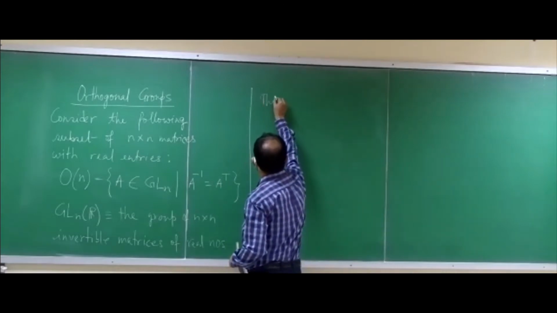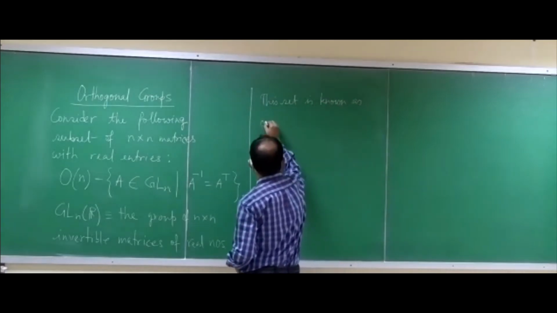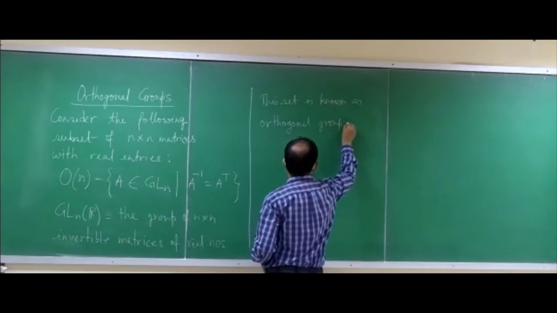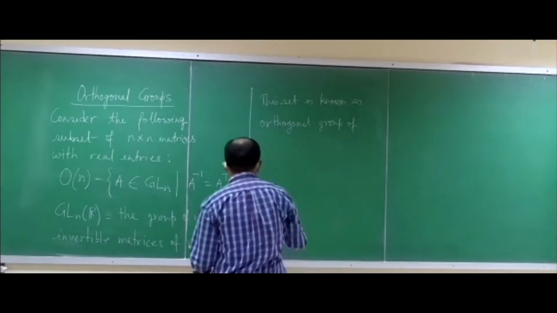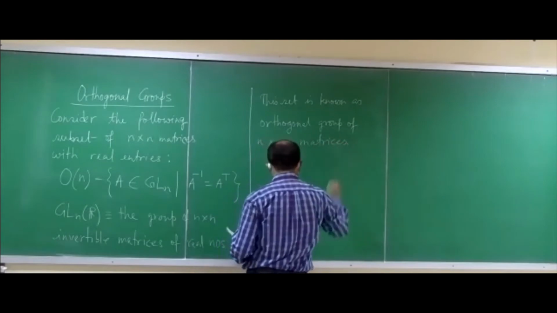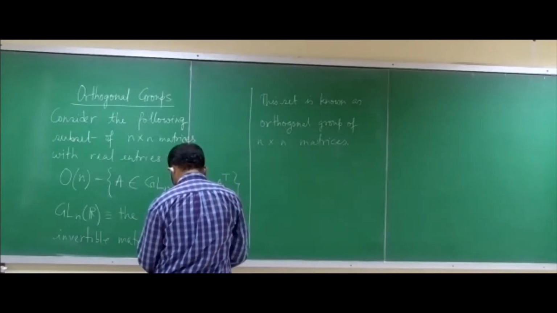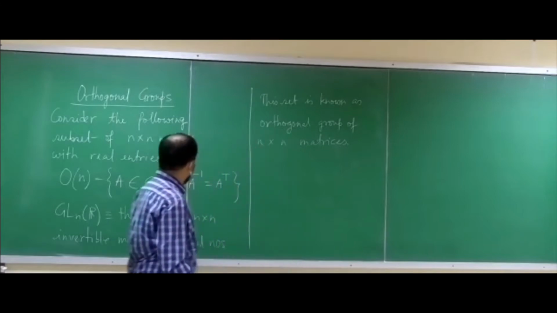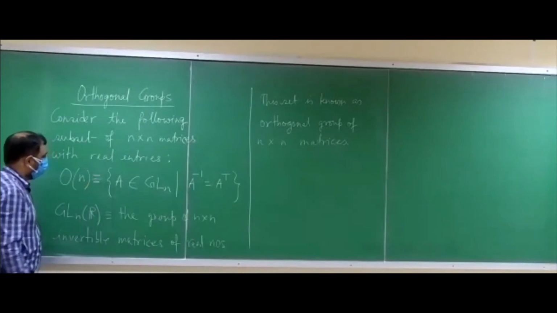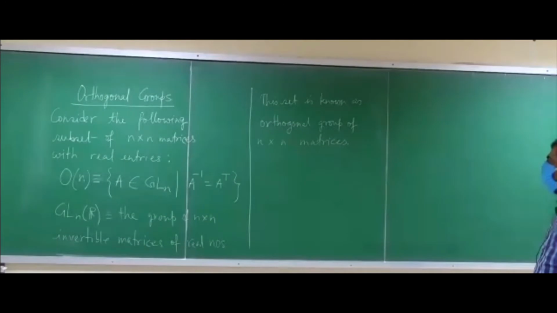This set is known as the orthogonal group of n cross n matrices, and that we denote as O(n).